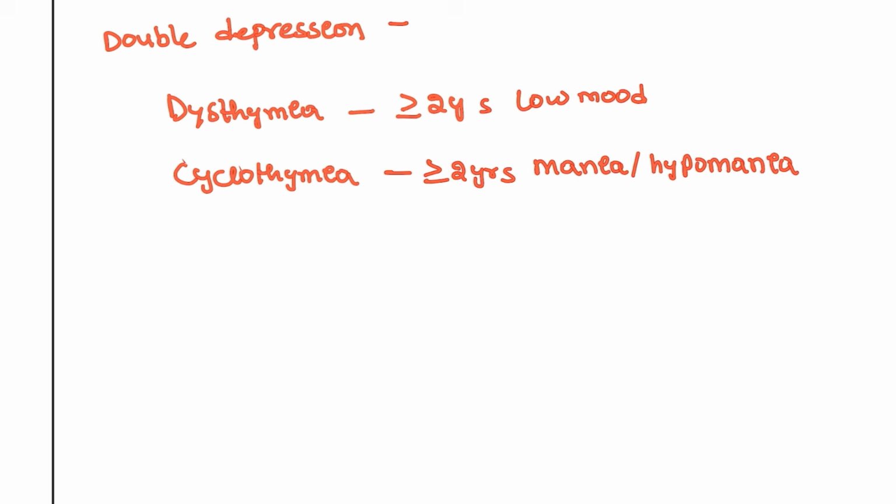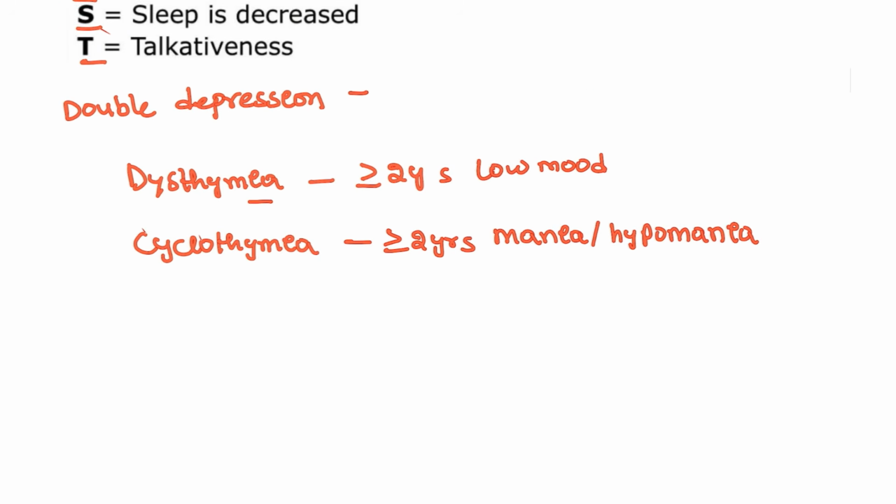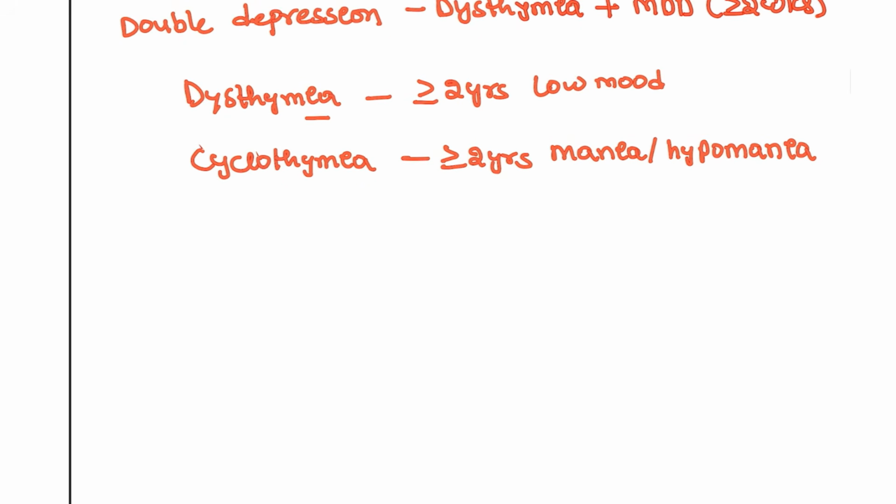So double depression is when the patient is usually associated with dysthymia, right? That patient is already suffering from dysthymia, and suddenly he will have a major depressive disorder, which is more than or equal to 2 weeks. Okay, that is the double depression.